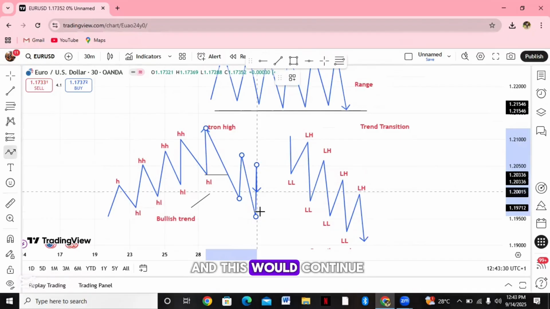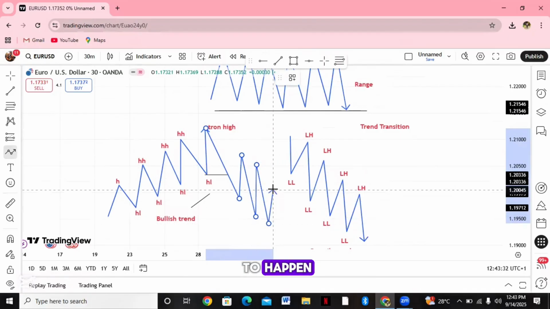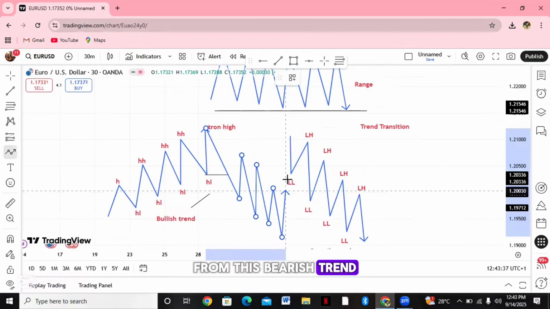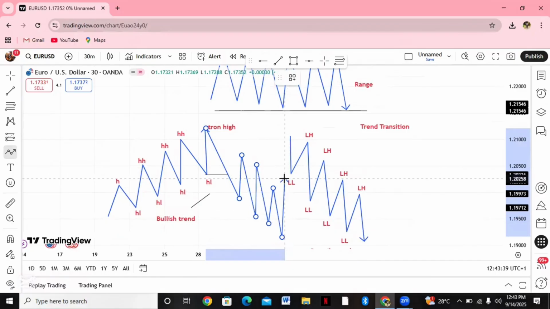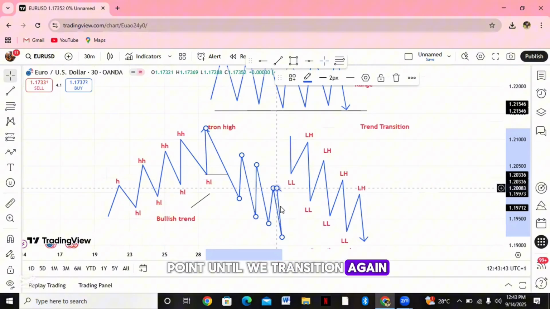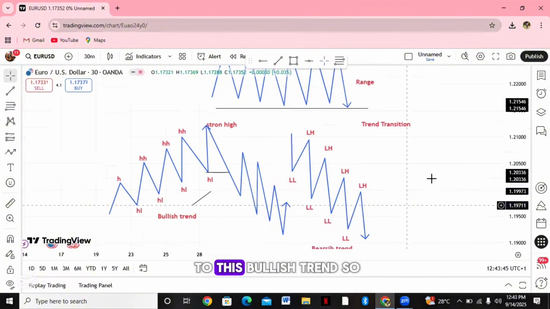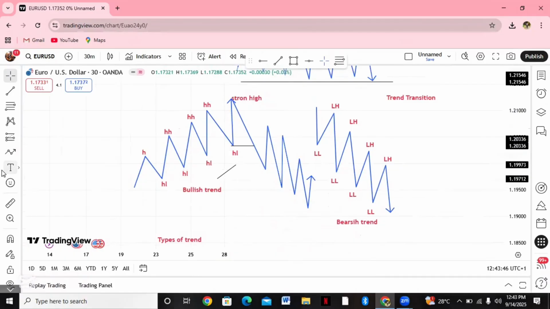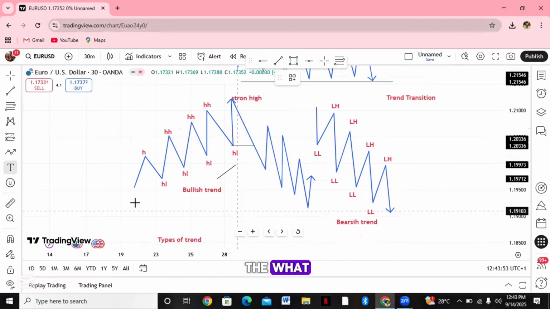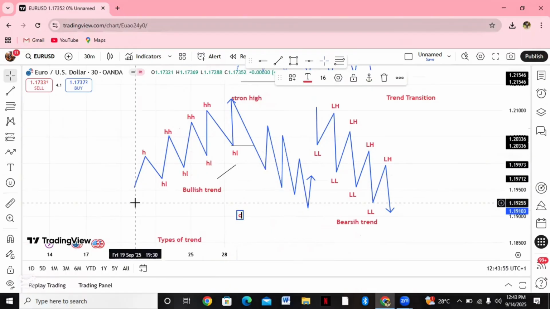And this would continue to happen until we transition again from this bearish trend to the bullish trend. Do you get my point? So this break here, this break of the higher low, is known as the what? It is known as the CHoCH, the change of character.